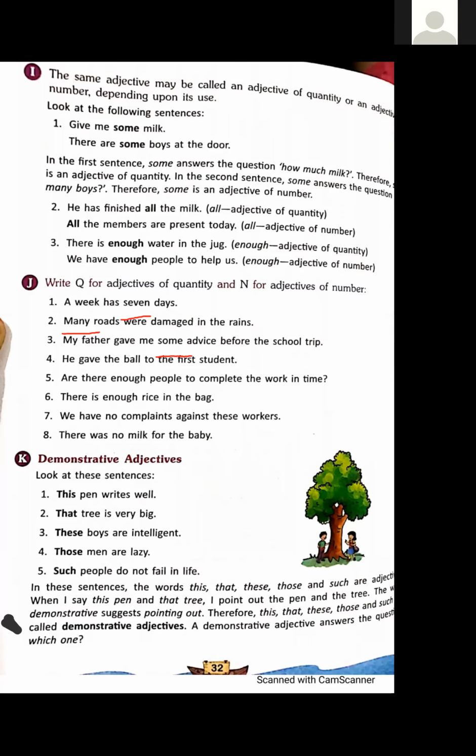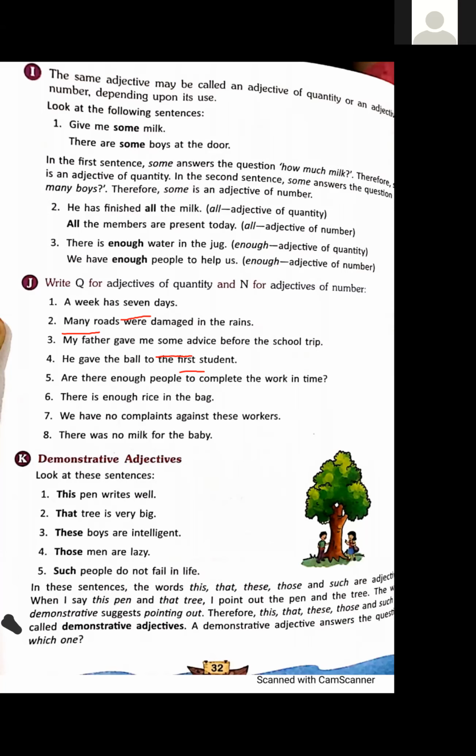In the fourth sentence, he gave the ball to the first student. First, here, this is an ordinal number, and the ordinal numbers are the adjectives of numbers. All the ordinal numbers like first, second, third, fourth, fifth, they all are adjectives of numbers.